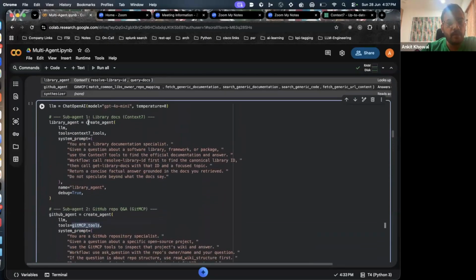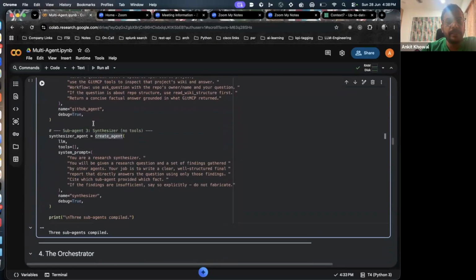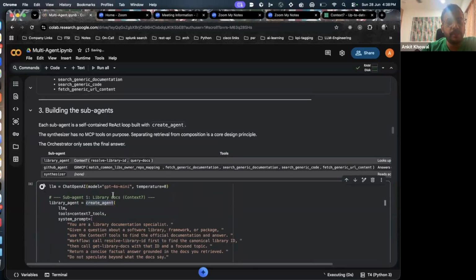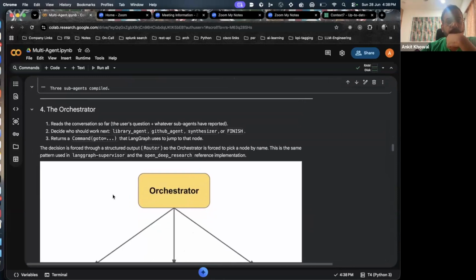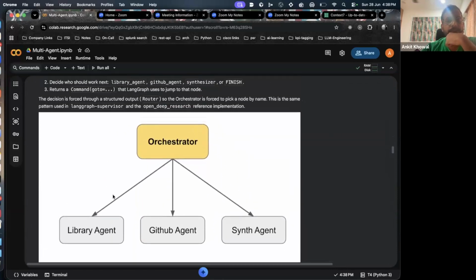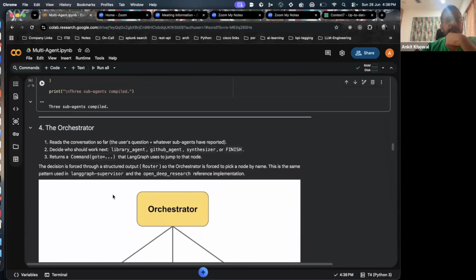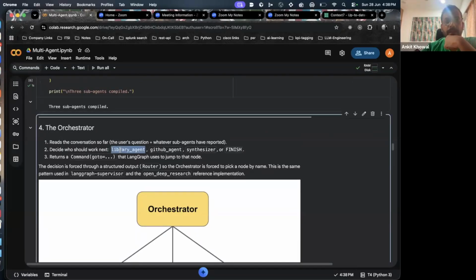So over here right now with this create agent function, I'm just creating these three agents. Let me click on create, execute. So this executed. Now we have seen, right, that in multi-agents, we use the orchestrator design pattern. So the orchestrator reads the conversation so far, the user question, whatever sub-agents have reported, and decides who should work next, right? We saw this, right? Whether the library agent should work, the GitHub agent should work, the synthesizer should work, or when all of them have provided their information, should it finish or not, right?